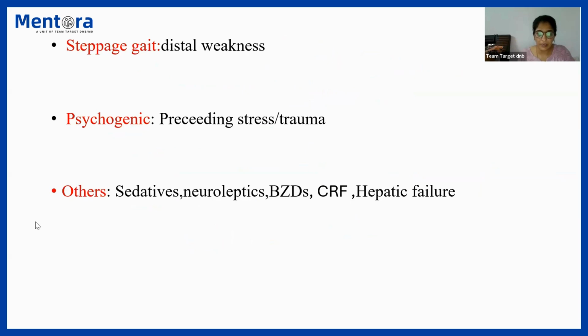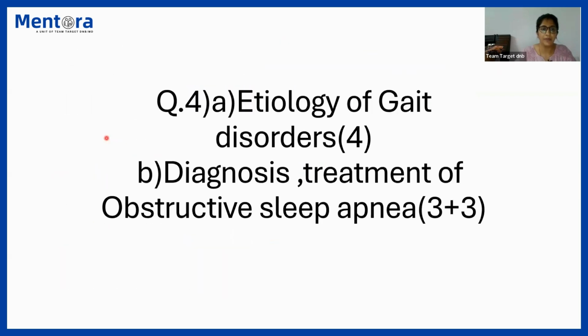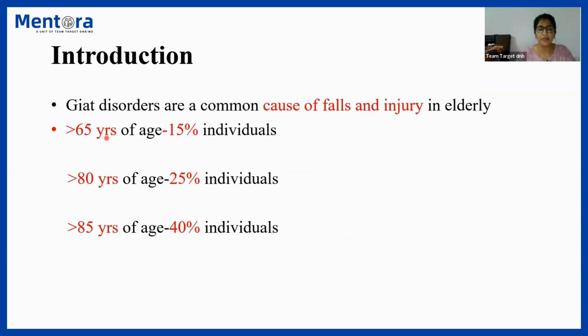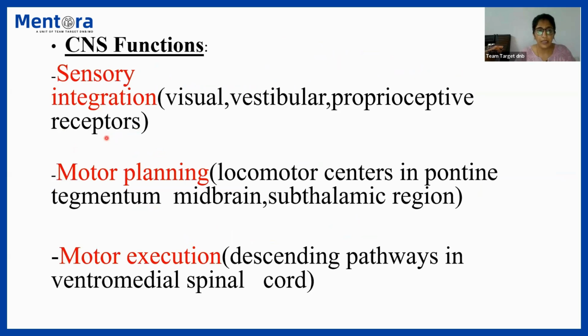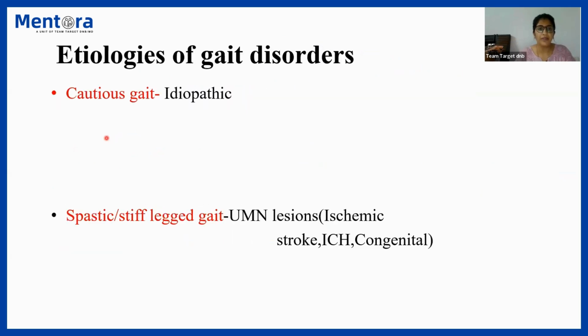So this was a 4-marker question. I hope you were able to understand how to attempt this question. I will quickly take you through the slides once again. It was a 4-marker question where we introduced gait disorders, how common they are. Then we talked about the CNS functions, which involve 3 parts: sensory integration, motor planning, motor execution. Then we talked about the etiologies. We described each kind of gait, about 8 to 10 kinds of gaits, their main important causes, and the characteristic features of each kind of gait that we have discussed.